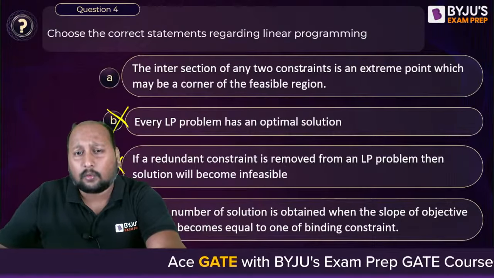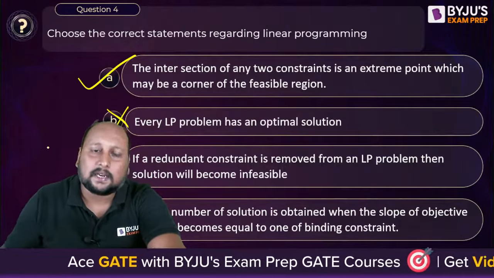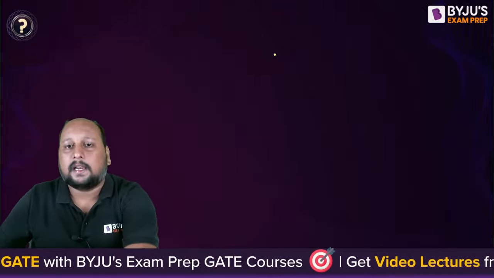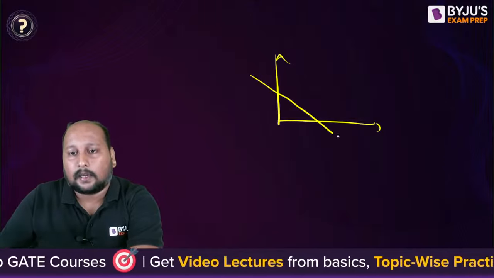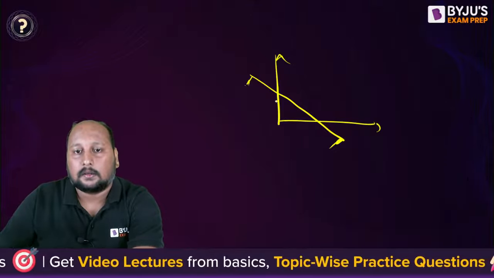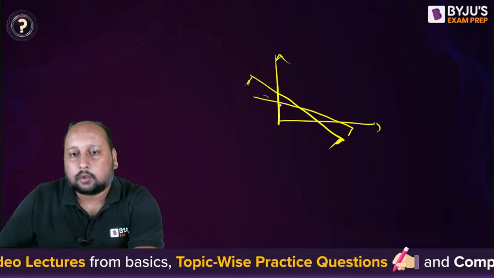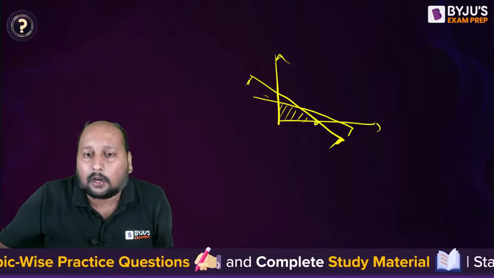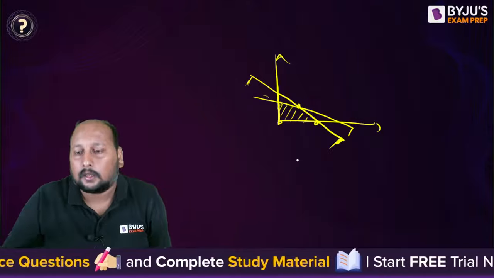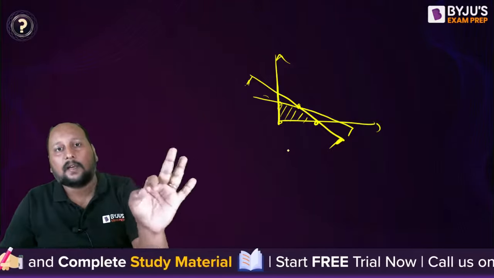Okay, the intersection of two constraints point, exactly, this is correct. Whenever we go for any graphical approach, let us suppose I'm having a graphical approach like this, something like this. So this is the feasible region. We calculate the optimized value at the corner points, this one, this one, this one, and this one. So we are calculating the optimized value at the corner points.